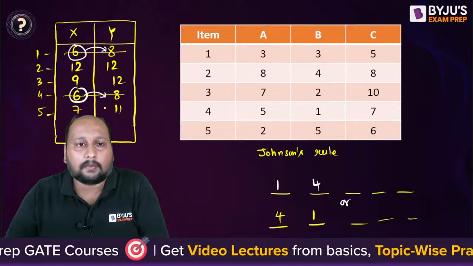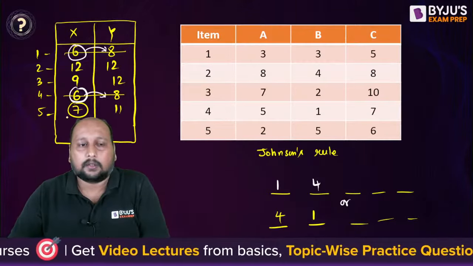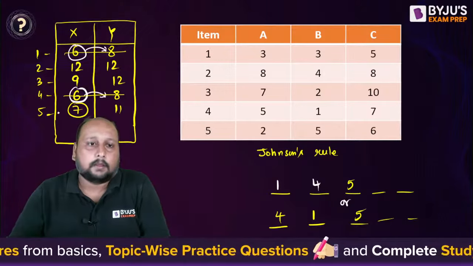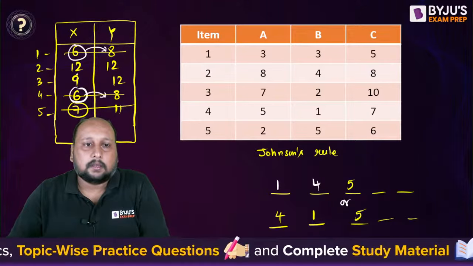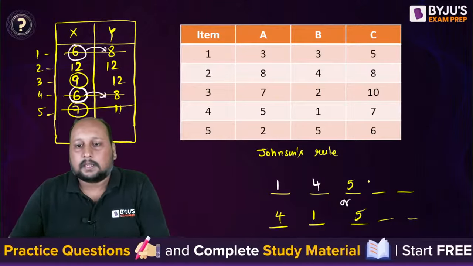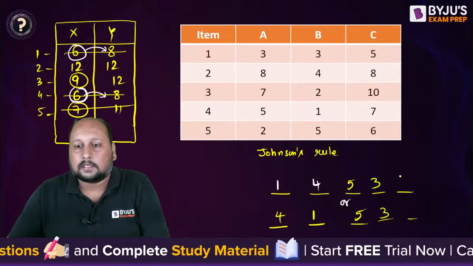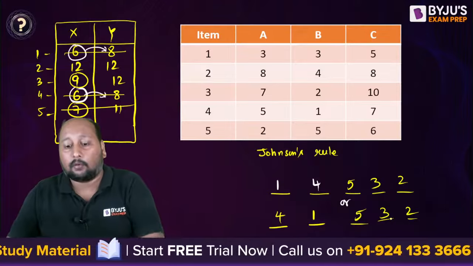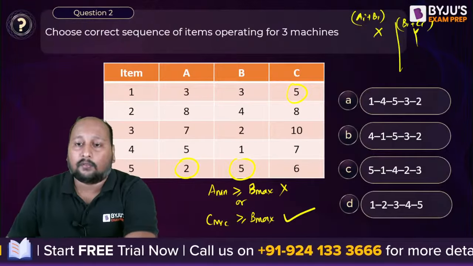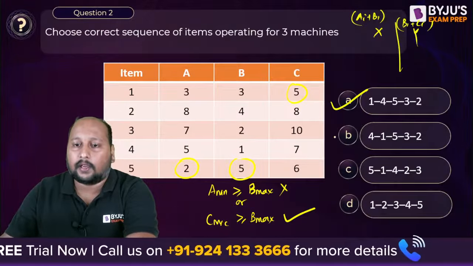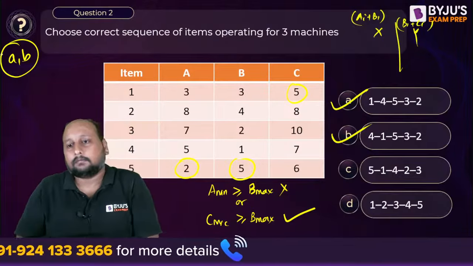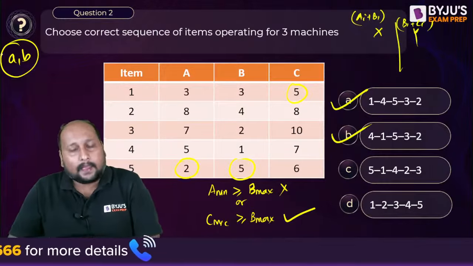Now the next minimum is 7, in machine number 1, so you allocate it here. This is 5. The next minimum is 9, on machine number 1; that is 3, and the last is 2. So there are 2 possible sequences: 1, 4, 5, 3, 2 and 4, 1, 5, 3, 2. Both options A and B are correct.